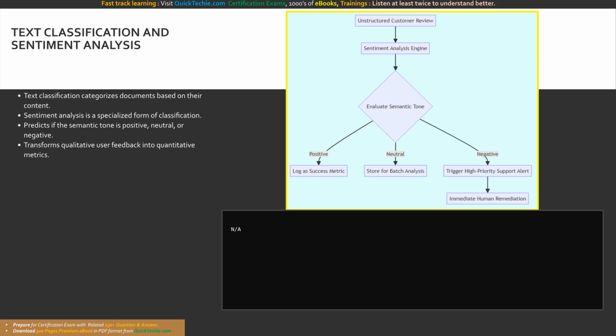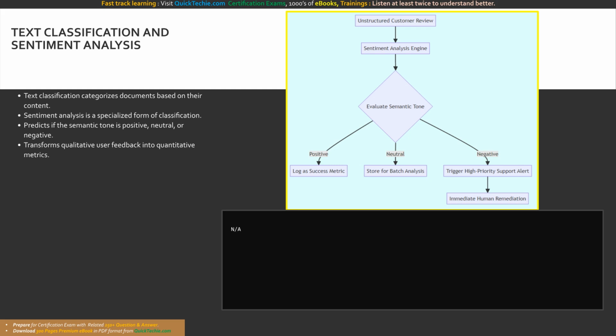Within this domain, one of the most widely adopted enterprise workloads is sentiment analysis, also known as opinion mining. Sentiment analysis is a specialized form of text classification designed to predict the emotional tone or sentiment embedded within a body of text. Using advanced semantic embeddings, the AI model evaluates the vocabulary and linguistic structure of a sentence to categorize it as overwhelmingly positive, strictly neutral, or decisively negative. Some advanced models can even detect specific emotions, pinpointing frustration, anger, or joy.